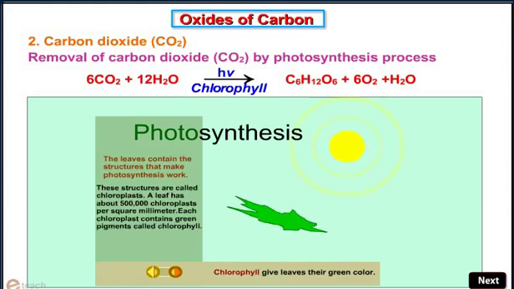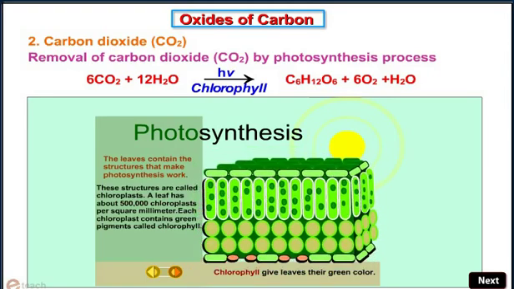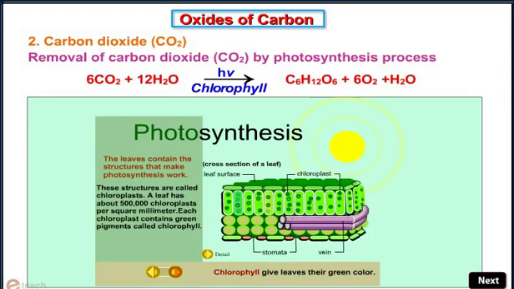The leaves contain the structures that make photosynthesis work. These structures are called chloroplasts. The leaves have about 5 lakh chloroplasts per square millimeter. Each chloroplast contains a green pigment called chlorophyll. Chlorophyll gives leaves their green color.